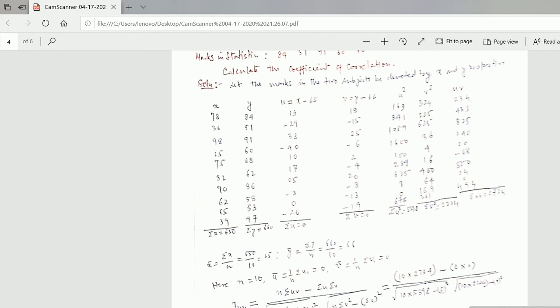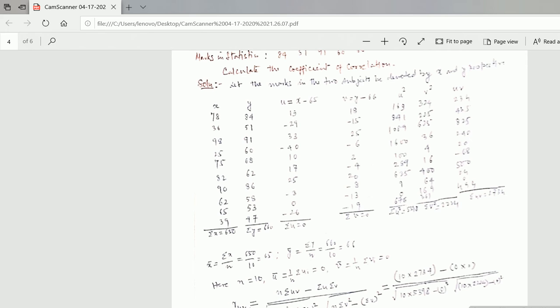So simply what I have done here is u equals x minus 65, because I have got the value of x bar as 65, which is your mean, and v is equal to y minus y bar, which is also the mean of y, and you just write it down. So you will get summation v and summation u as 0, and summation y is 660, that I have already told you, and make the square of u.